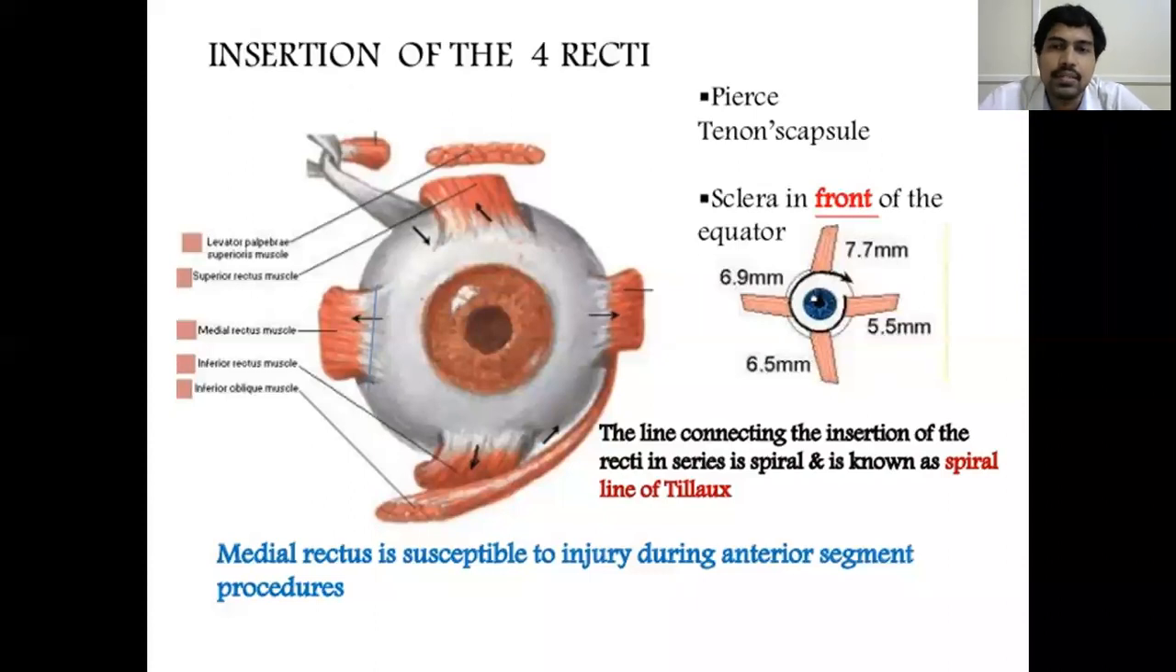So the problem here is, the medial rectus is very close to the limbus, only 5.5 millimeters from the limbus. So while dissecting a pterygium, if you go a little deep, or if you are not careful while dissecting, there is a problem that you might damage the medial rectus muscle. So medial rectus muscle is susceptible to injury during anterior segment procedures like pterygium excision or any other procedure because it is located very close to the limbus.